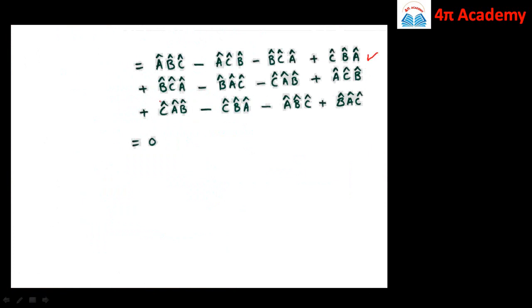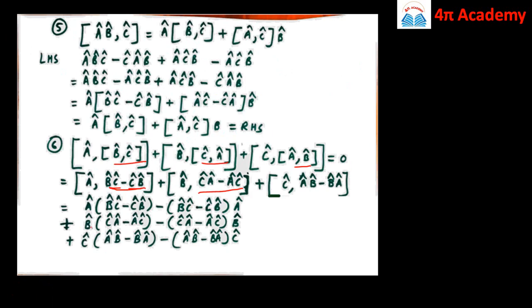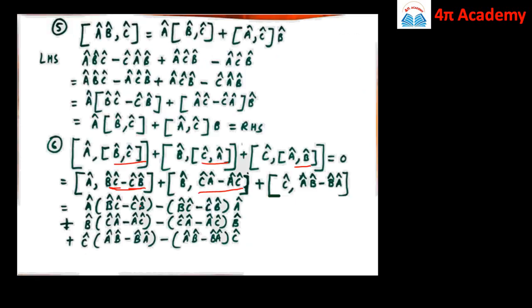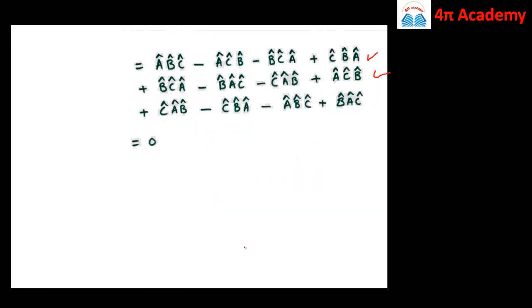Then simplifying the second term, we get bca minus bac minus cab minus acb. So this is the second term, plus the third term is cab minus cba minus abc plus bac. So this is our third.